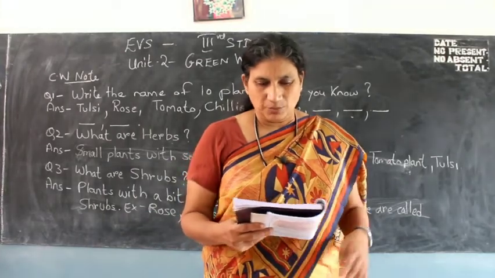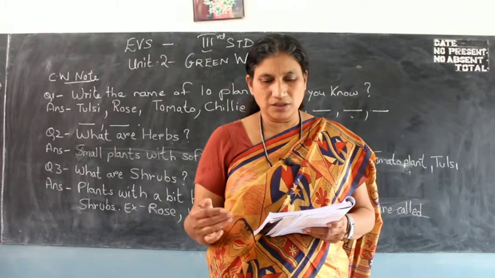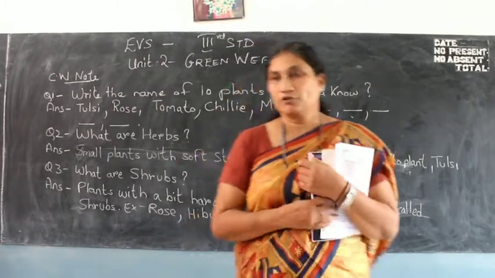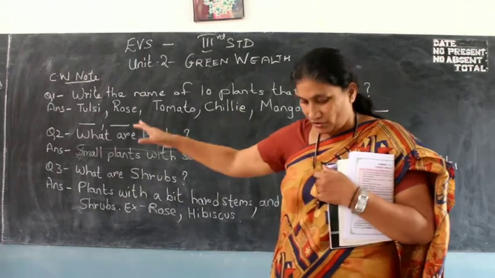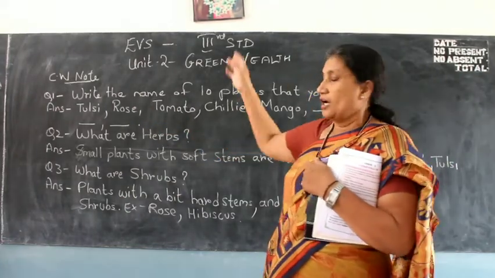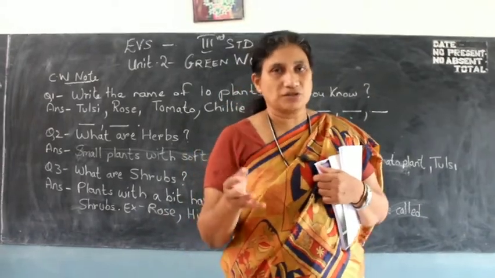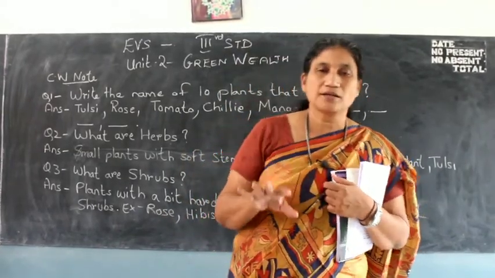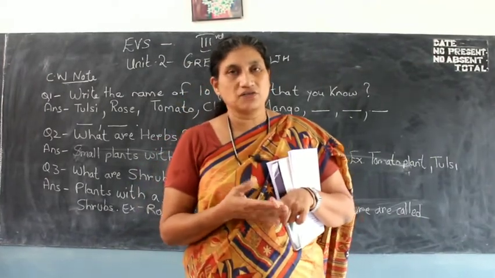You have written the name of 10 plants. Now group them into herbs, shrubs, trees and creepers. Children, I have already given you space to write the name of 10 plants over here. So this thing, when you come to school, when you come to the class, we will group them into their divisions. There are 4 divisions in the plant kingdom. You have herbs, you have shrubs, you have creepers, and you have trees.